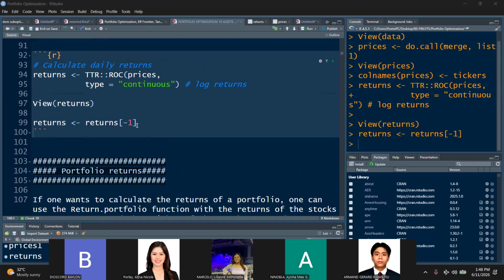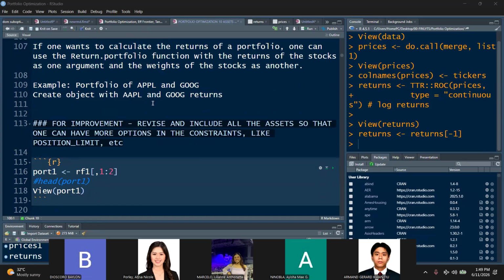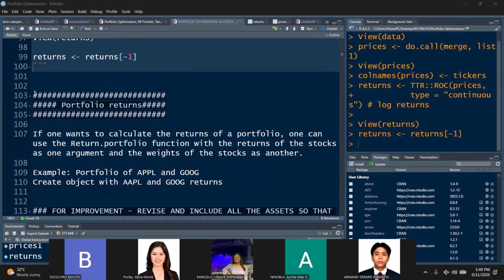Okay, so we're going back to, as we said, this is all about portfolio optimization. So let's have a review of how to compute for the returns of a portfolio. And then we'll also go into the standard deviation or the variance or the risk of the portfolio. These things are very important for your analysis and discussion.